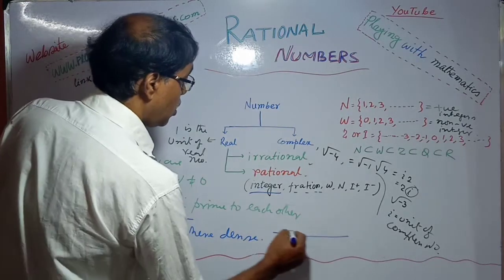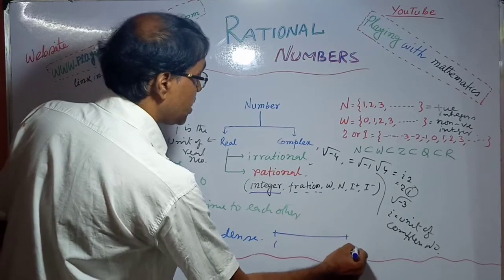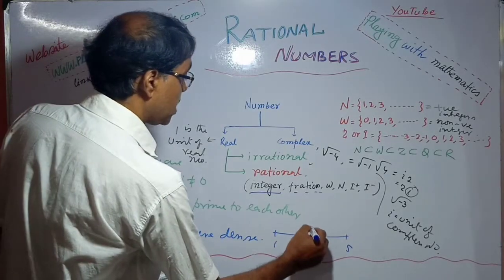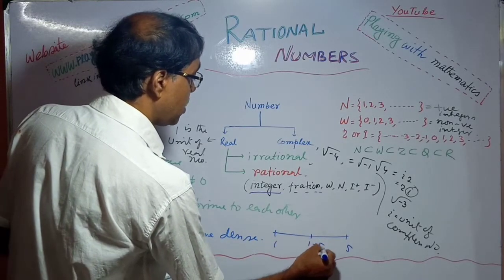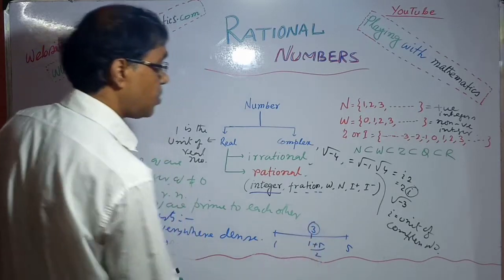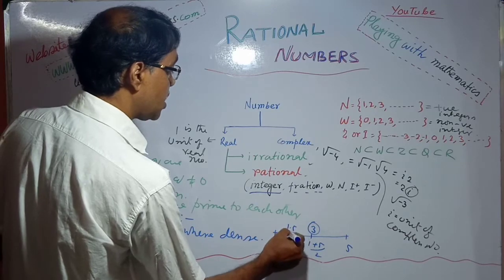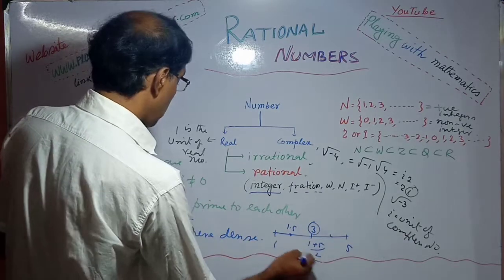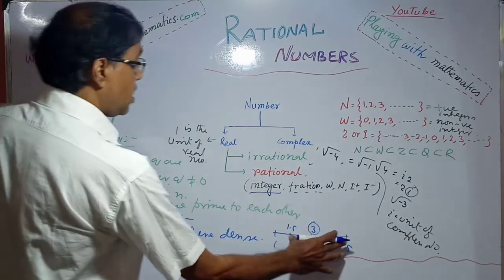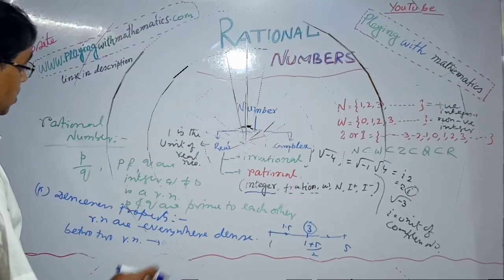Suppose 1 and 5 are two rational numbers, then (1 plus 5) by 2, that is 3, is also a rational number. Also (1 plus 3) by 2, that is 2, and so on. So between two rational numbers we get infinitely many rational numbers.